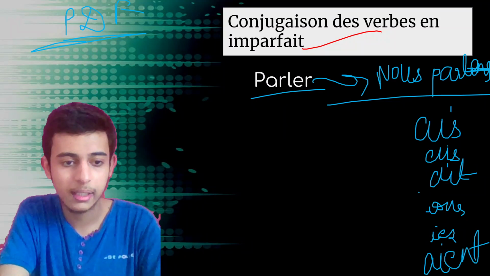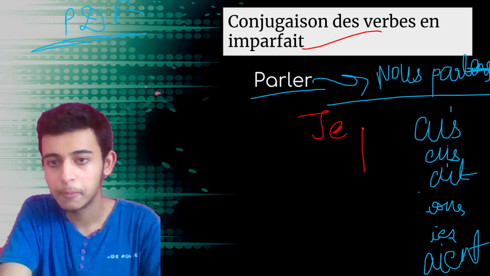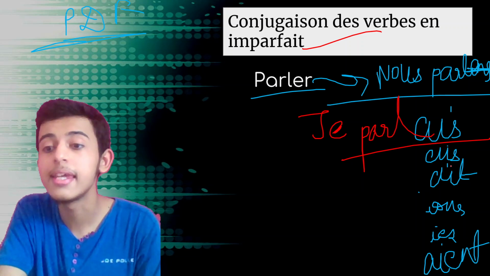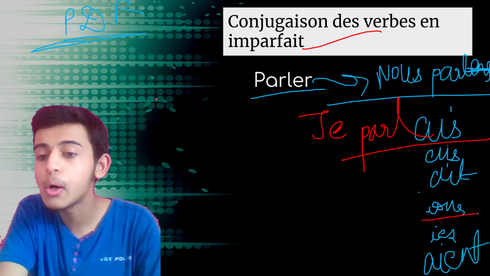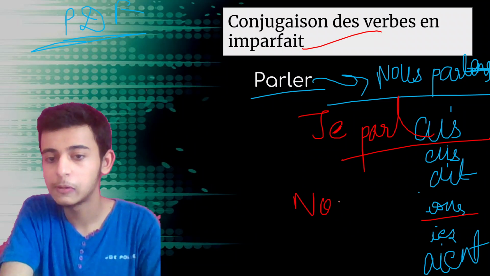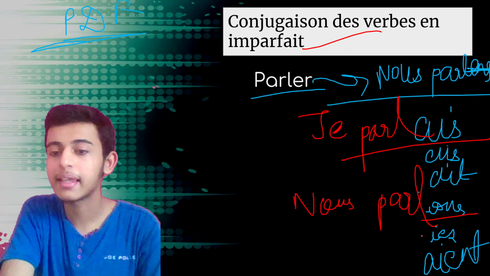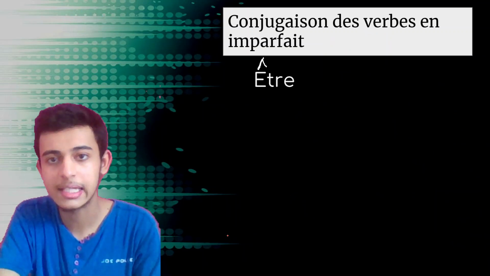So it is going to become: je parlais, tu parlais, elle parlait, nous parlions, vous parliez, elles parlaient. So you can complete it. We are just revising the things.